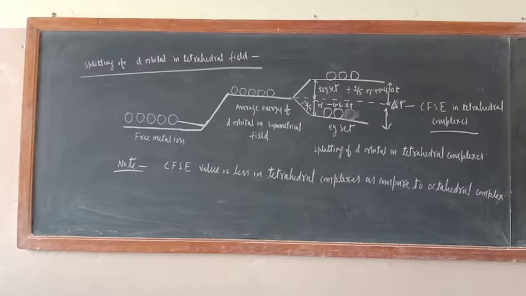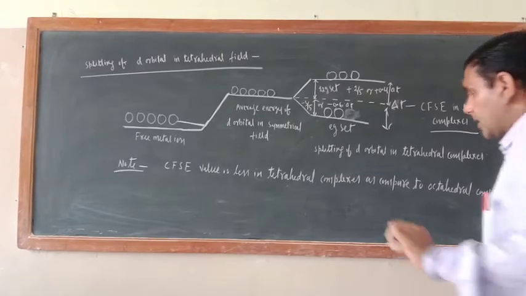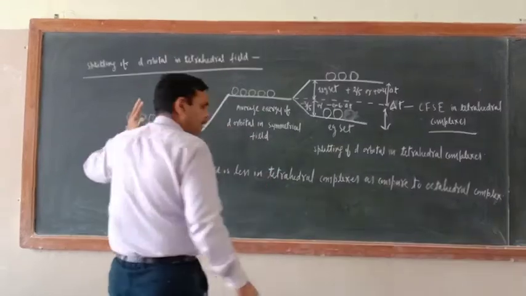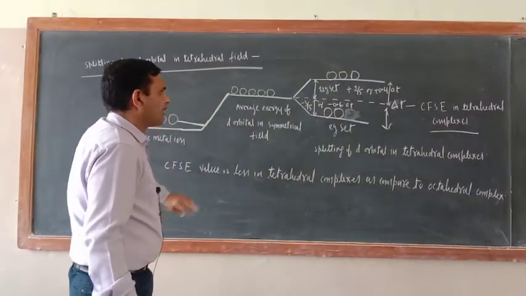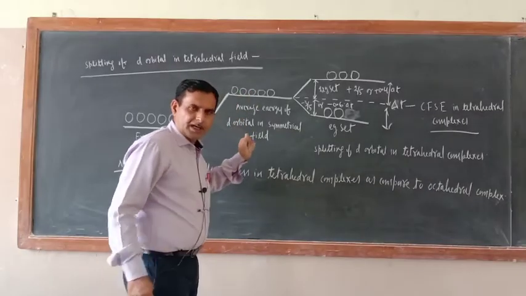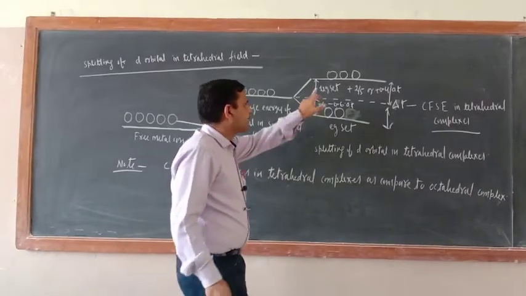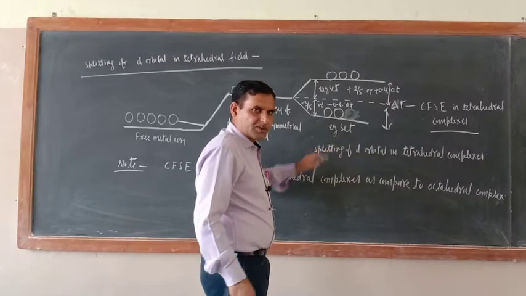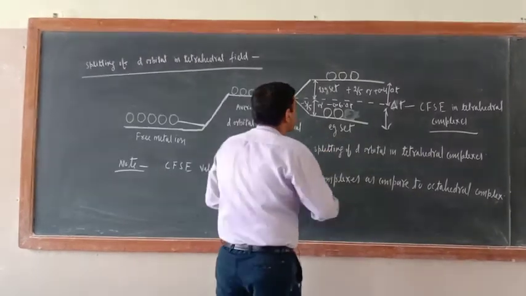So I hope you have got the different splitting patterns of d orbitals in the octahedral field and the tetrahedral field. There is one more difference. Just see, in octahedral complexes what have you written? T2g set and Eg set. Correct or not? So just try to understand.